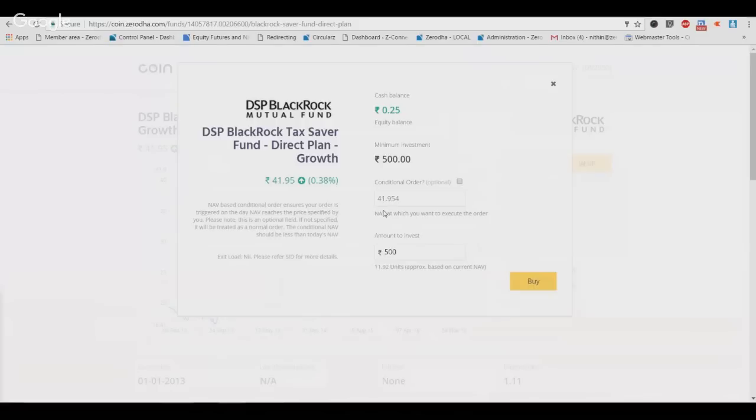You can have such orders on NAV tracking orders on Coin, right? So for example, if 41.95 seems too expensive to you, you can make this as 40 and keep it in the system, right? And as soon as you keep it as 40 in the system, the day the NAV hits 40, what happens is you get an alert, and you don't even need to have funds in your trading account.